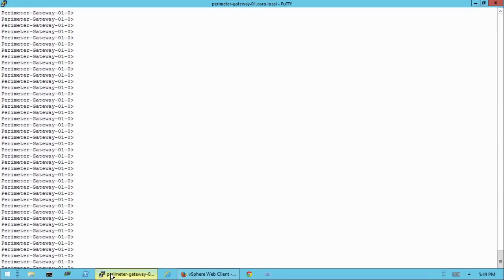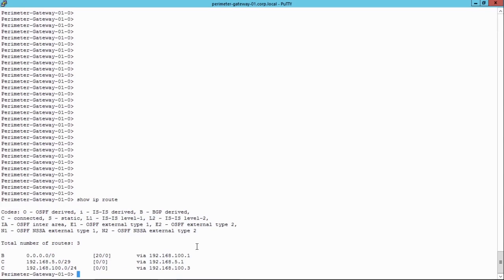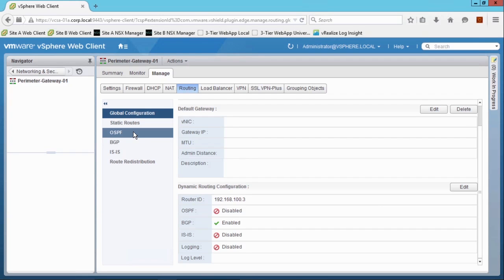If I do a show IP route on the Perimeter Gateway, I can see that I have two directly connected networks: on my uplink network, the 100.3 network, as well as a transit network, the 5 network, which is used for transit amongst the devices. So no OSPF configuration is in place in this particular topology. So let's go ahead and enable OSPF.